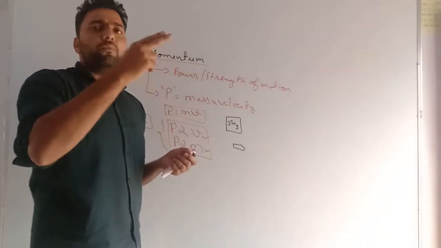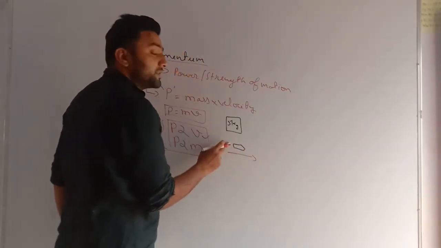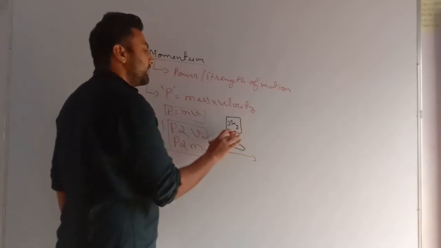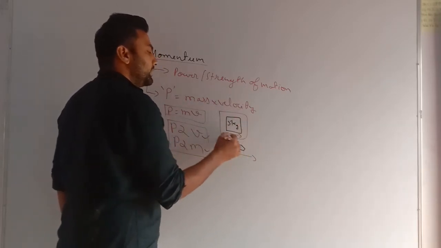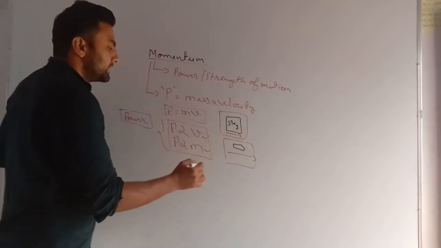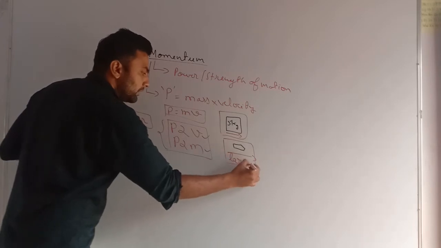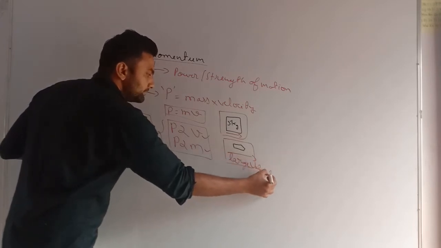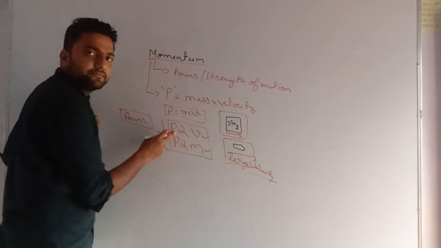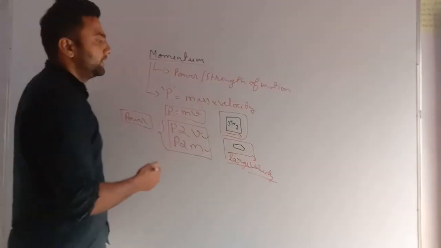But if I fire the bullet with a gun, this bullet destroys a lot. And if I move this 5 kg with very less velocity, it cannot destroy anything, whereas the bullet can destroy a lot of things. Why? The reason is that this bullet has very large velocity. The more the velocity, the more the momentum. Means it has more force and more power.